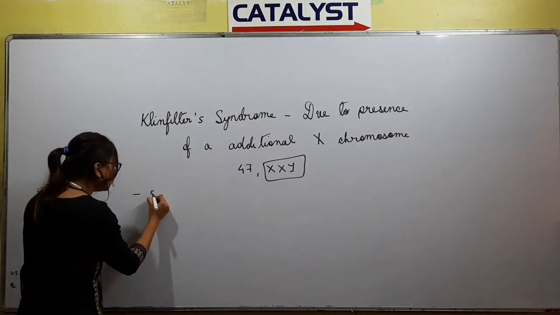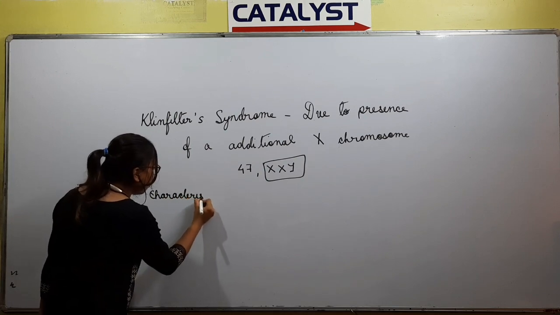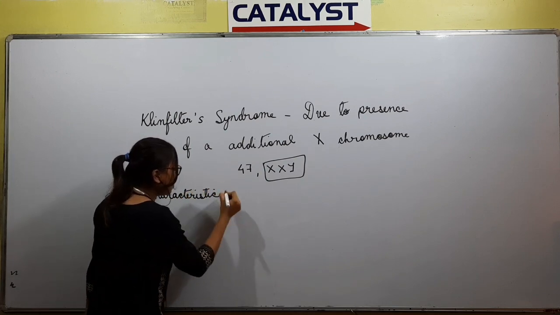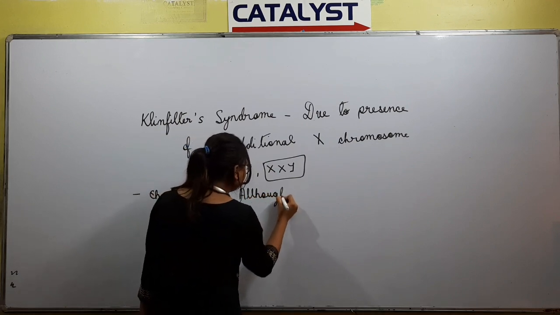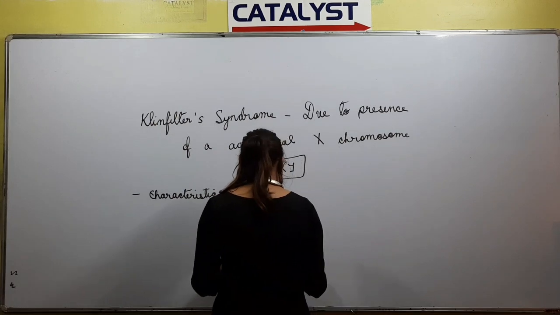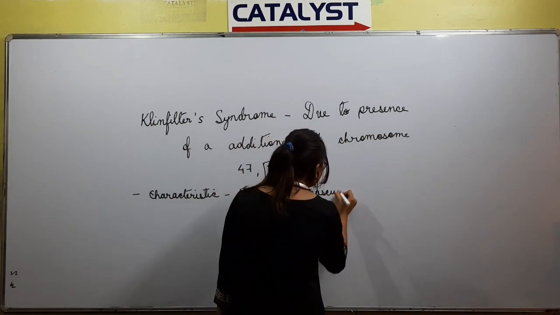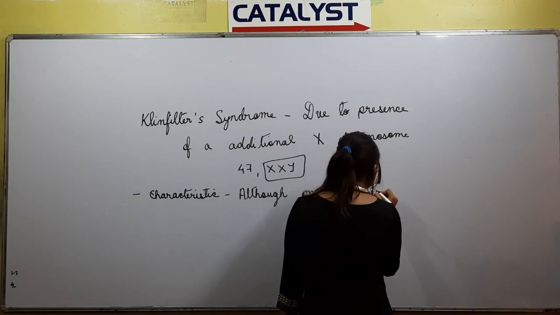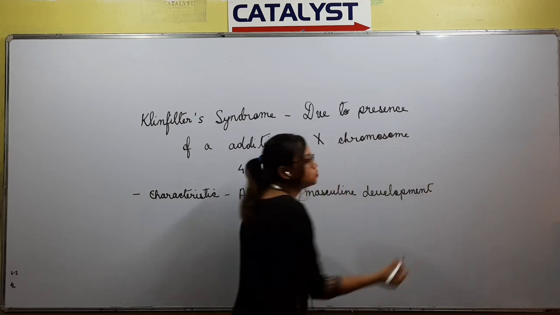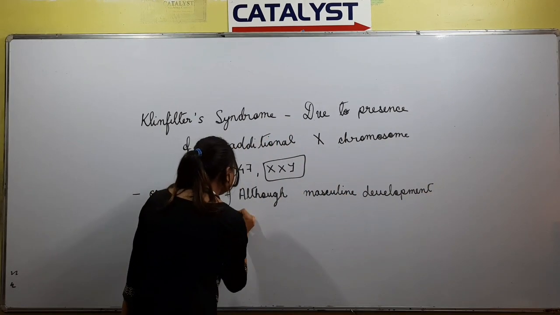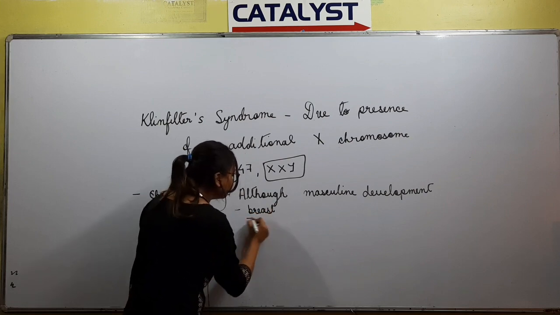So the characteristic will be, although they have a masculine development, this occurs in case of male. So although they have a masculine development, there will be development of breast.